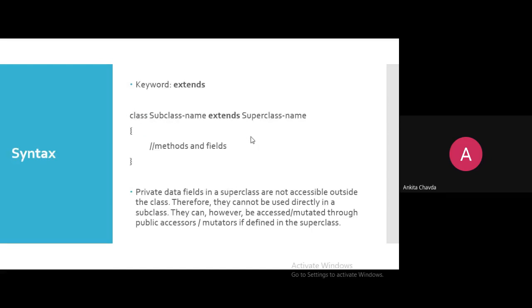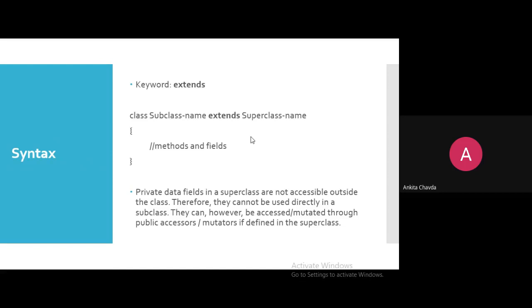Now what is the keyword? The keyword is extends. In C++ we had the colon and so many confusing things, but here it's very simple. You only need to write the extends keyword, that's it. So class B extends A. It means class B is a child and A is the parent. Here you write subclass name extends superclass name. Always remember that at the last you will have your superclass and at the very first you will have your subclass. Don't reverse it.